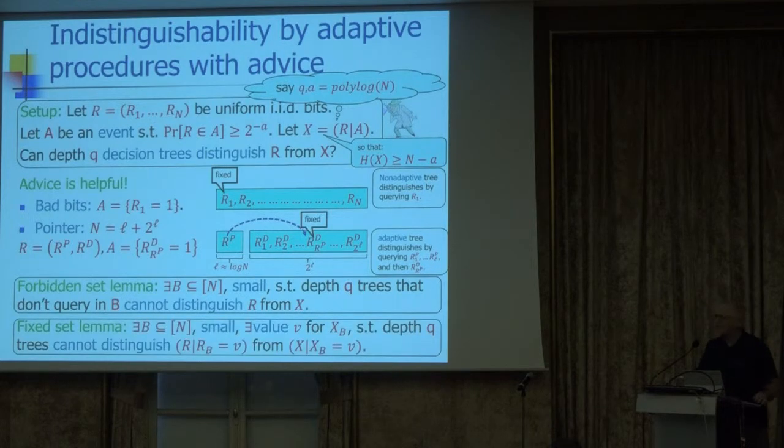The second lemma that we prove is something that we call the fixed set lemma. It's something with a similar spirit, but slightly different.